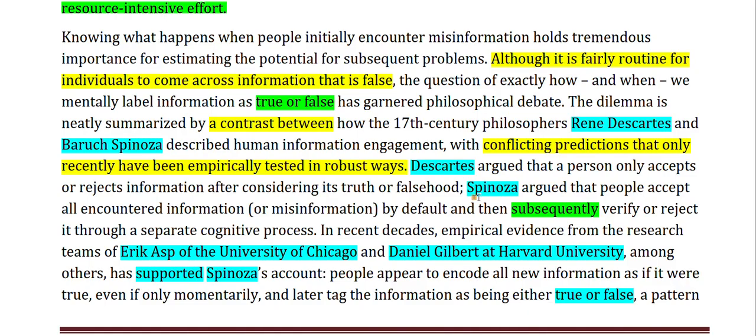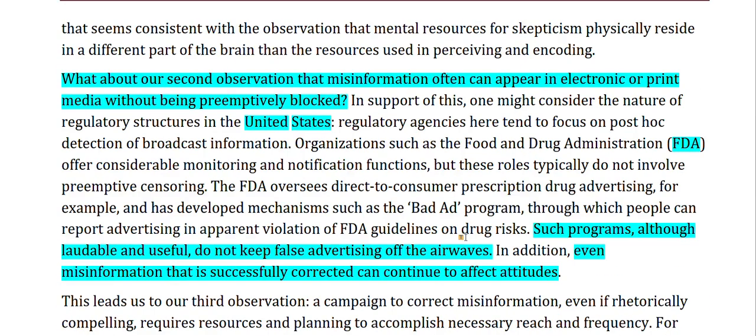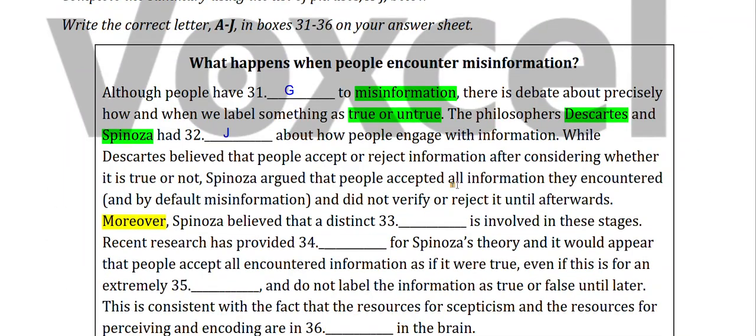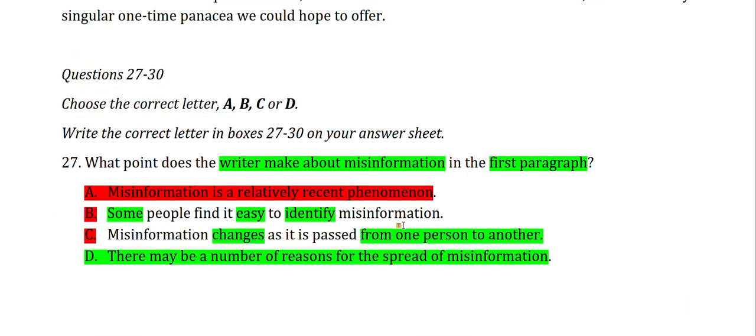I will read it again. Spinoza argued that people accept all encountered information or misinformation by default, and did not verify or reject it until afterwards.